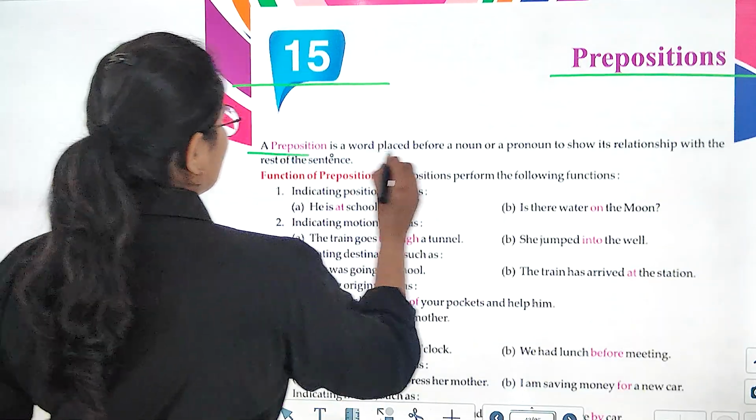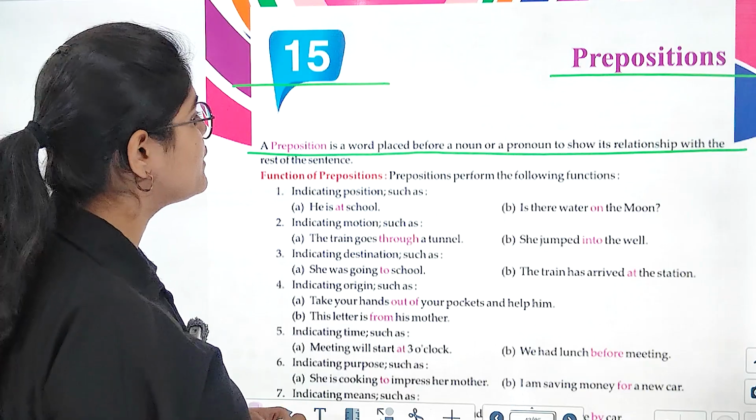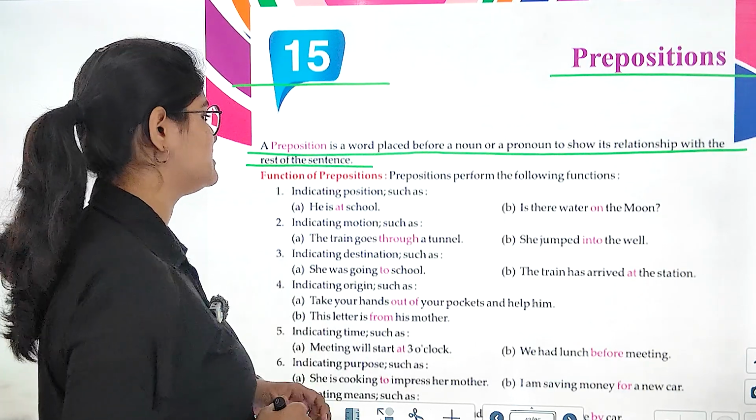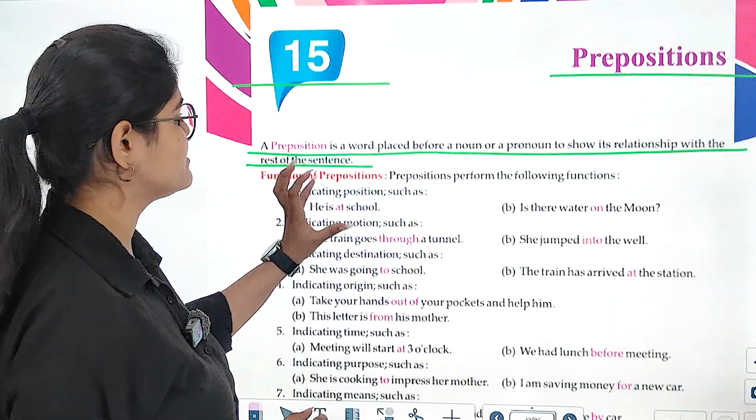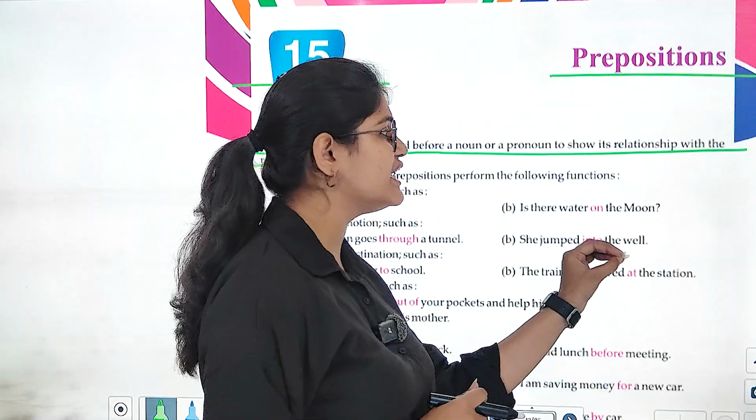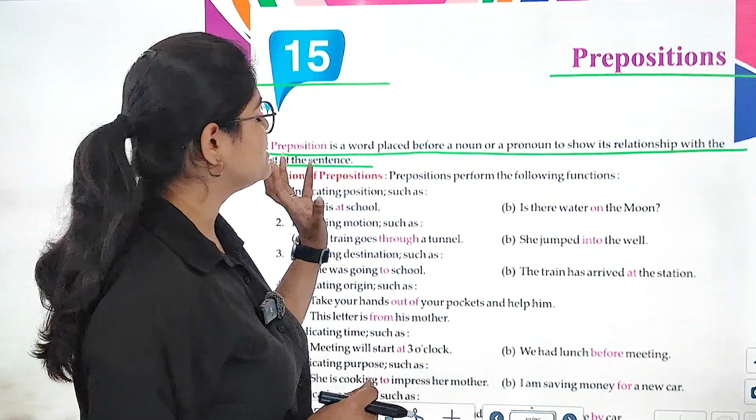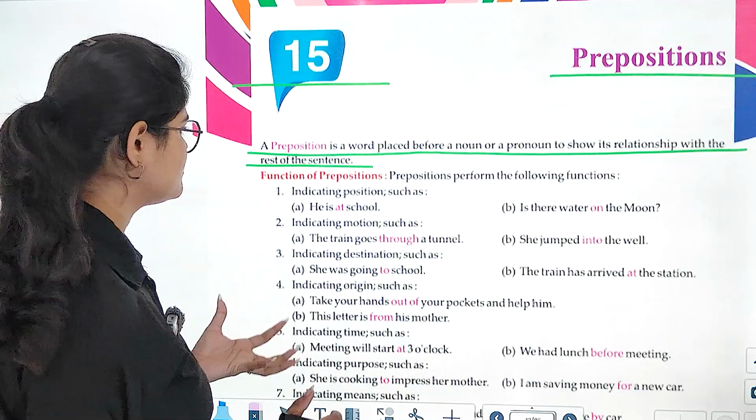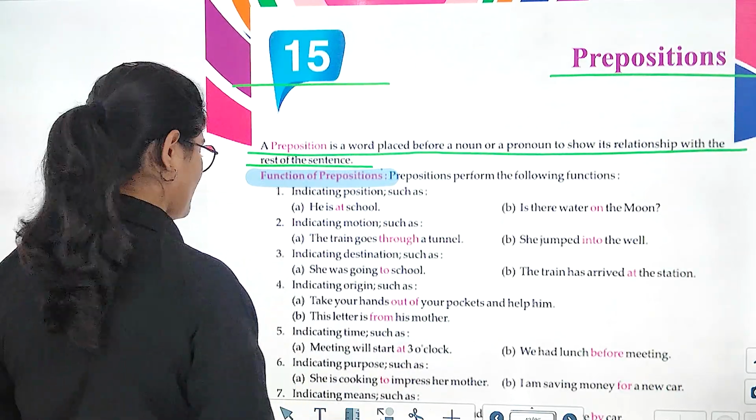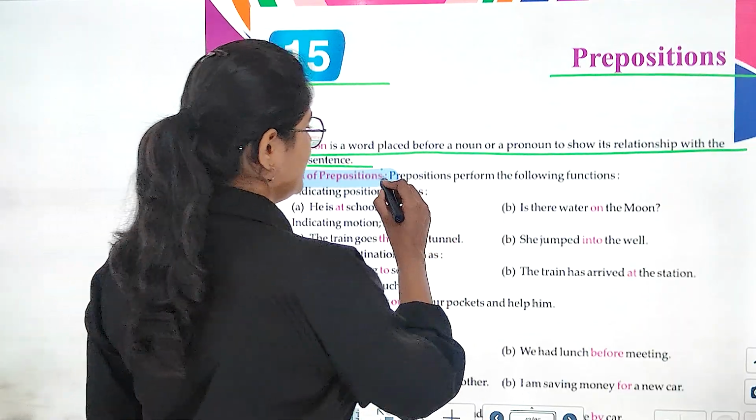So, a preposition is a word placed before a noun or a pronoun to show its relationship with the rest of the sentence. कि एक preposition एक ऐसा word है जो एक noun या फिर एक pronoun से पहले place किया जाता है ताकि उसकी relationship दिखाई जा सके बाकी words के साथ एक sentence में. Right? Now we have functions of prepositions. अब एक preposition कैसे काम करती है वो जानते हैं.